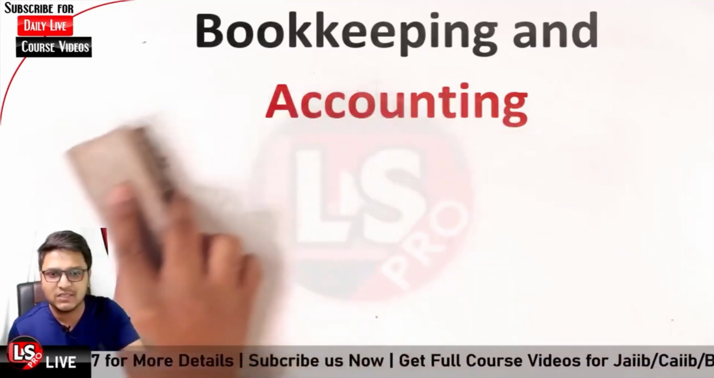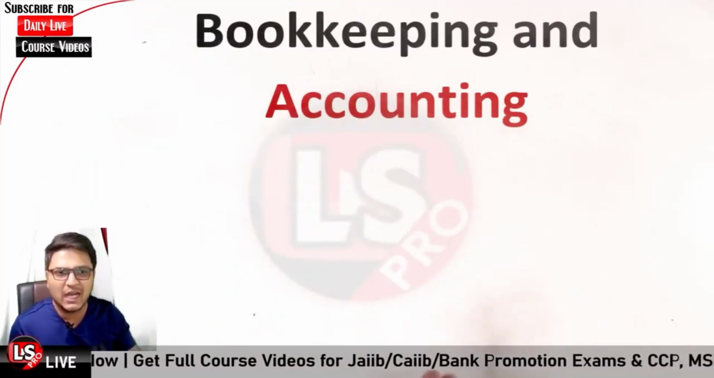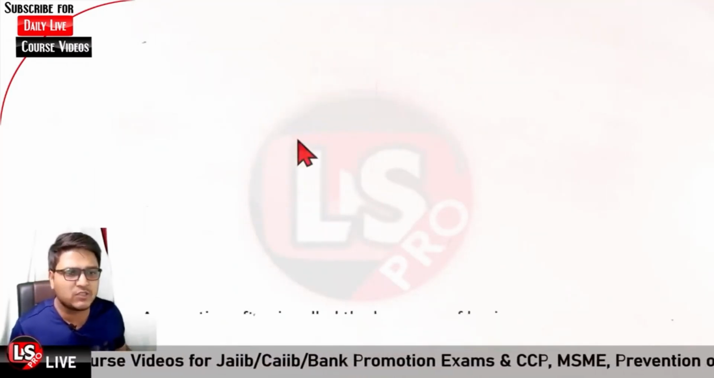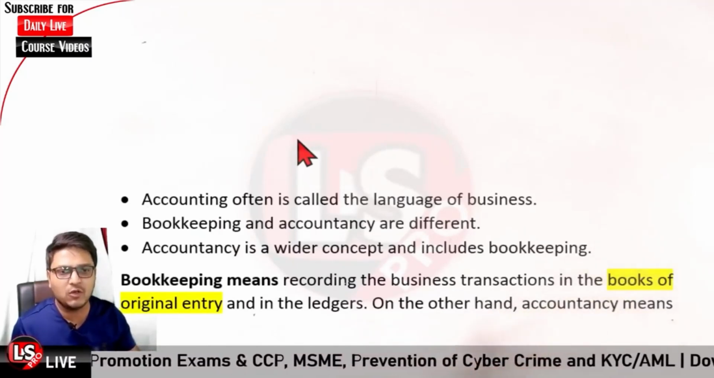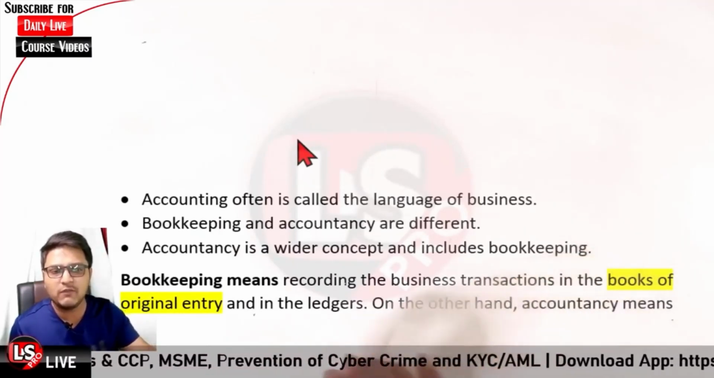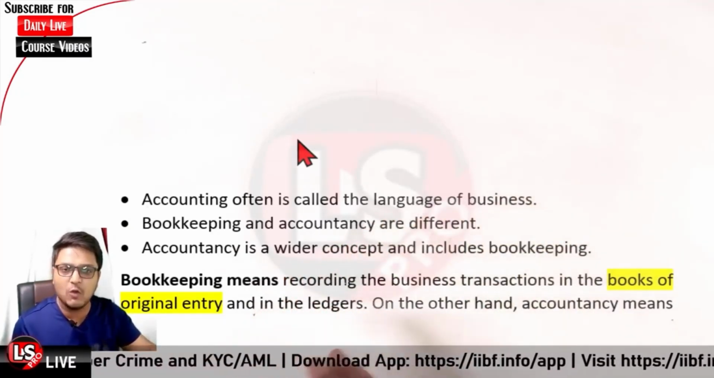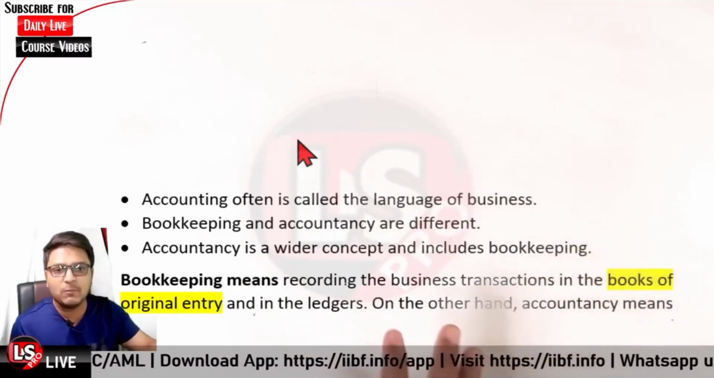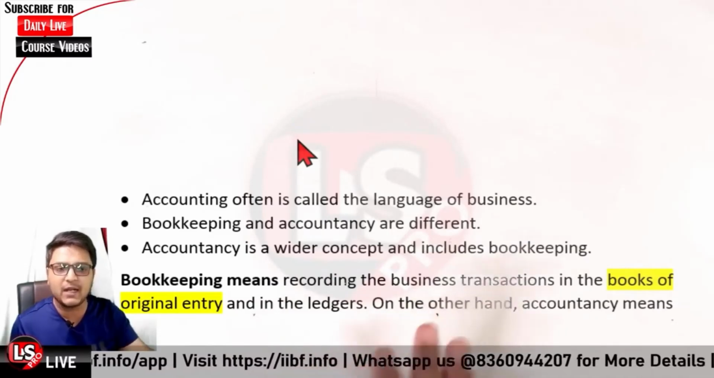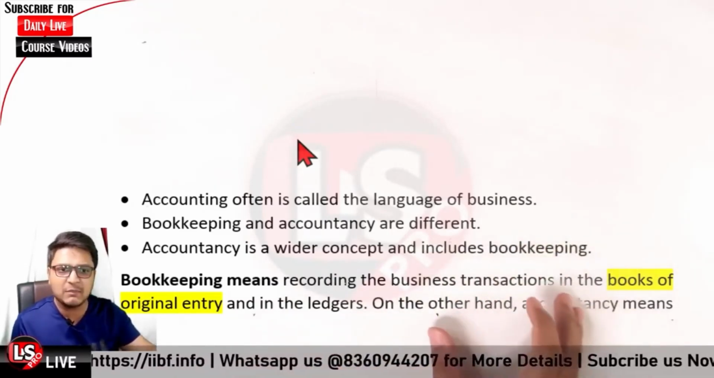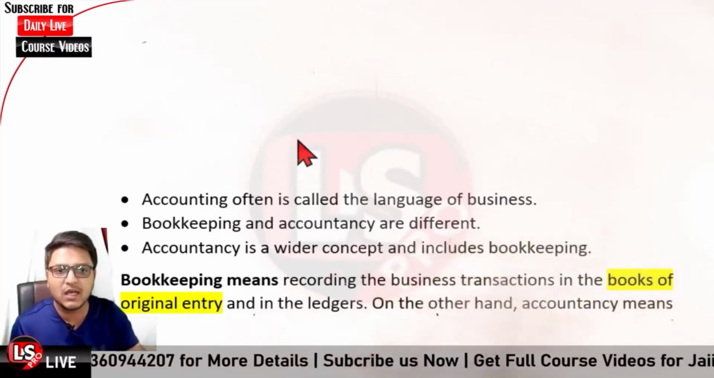So now let us start with somewhat theory. I hope that you must have gotten a basic idea regarding what is bookkeeping and what is accounting, okay. Let me tell you first of all that accounting often is called the language of business. When we talk about business, we have to deal with accounting so as to learn how much profit we are going to make, how much expenses are going to be there, what is our net position, okay. Bookkeeping and accountancy are different: accounting is a wider concept which includes bookkeeping itself. So bookkeeping is basically a part of accountancy, okay.